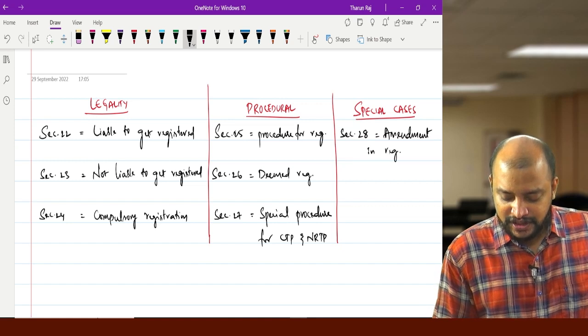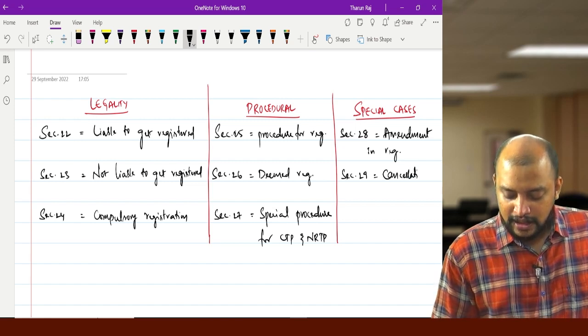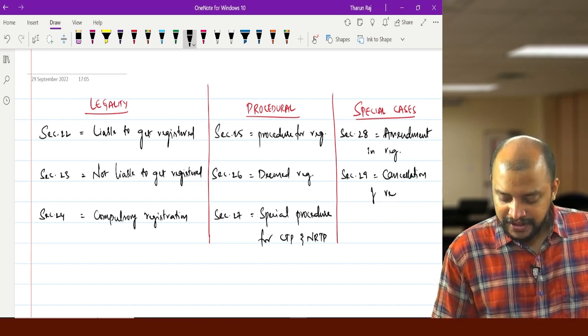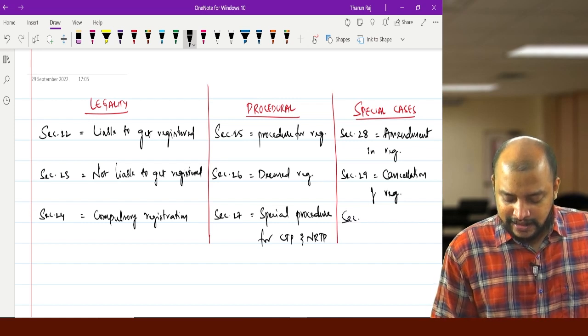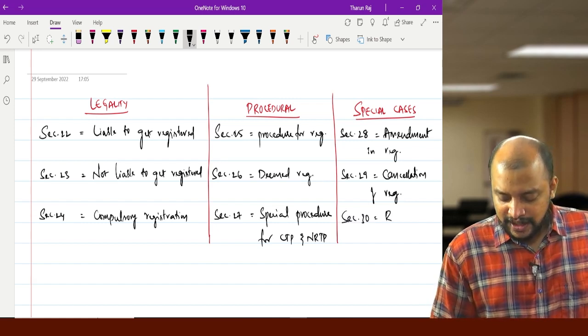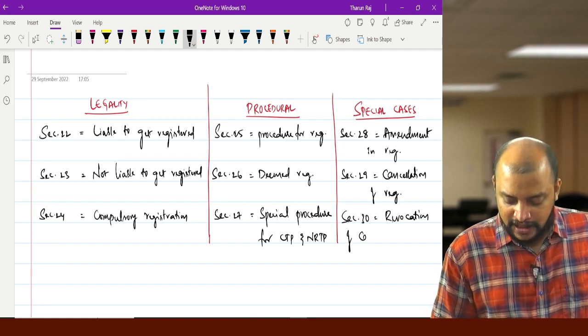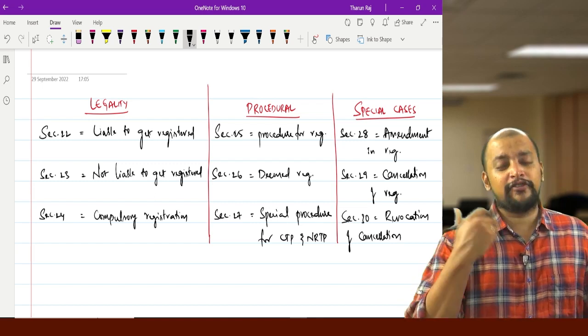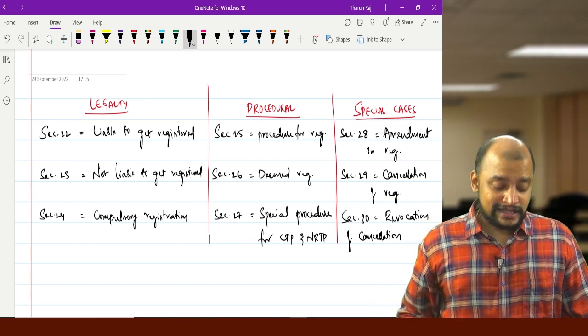Section 29, cancellation of registration, and section 30, revocation of cancellation, that is withdrawal of or revoking the cancellation order.